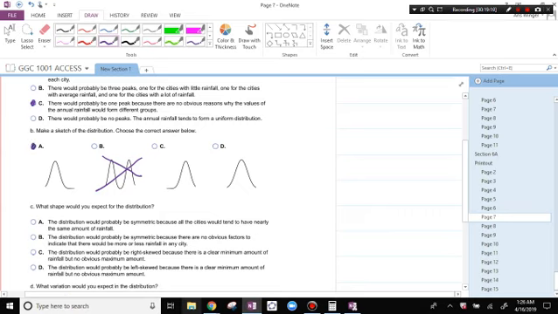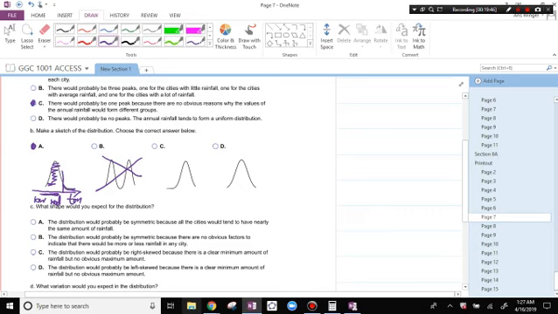right? Because there's going to be a lot of cities that don't have a lot of rainfall, like low to moderate. And then there'll be a few cities that have a ton of rainfall, right? So we're going from low to high, right? You would expect that low to medium, there would be most of the cities, and then there'd be a few cities with a bunch of rain.